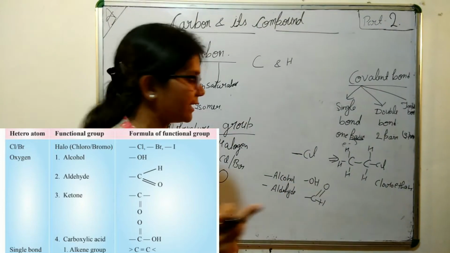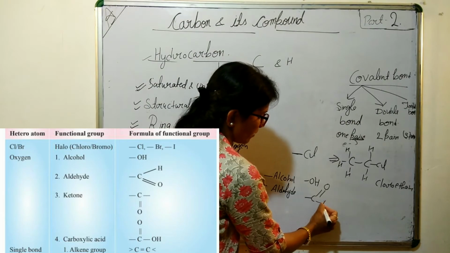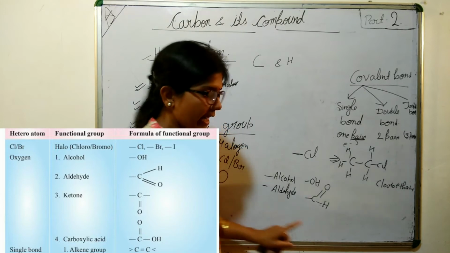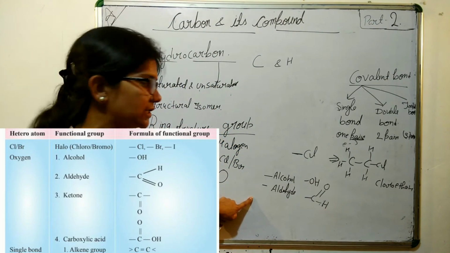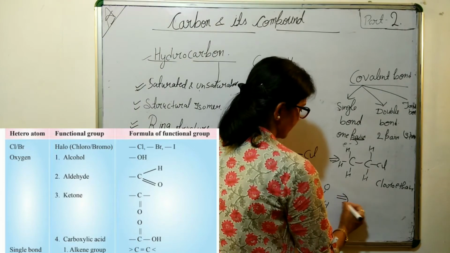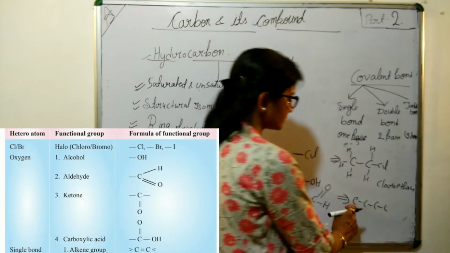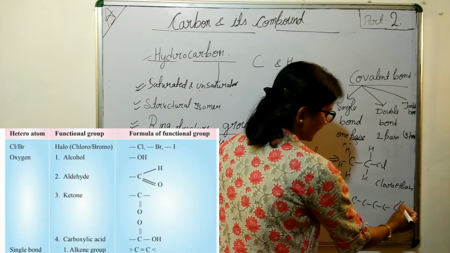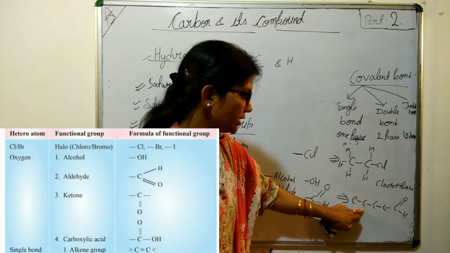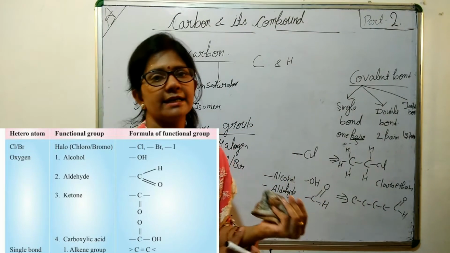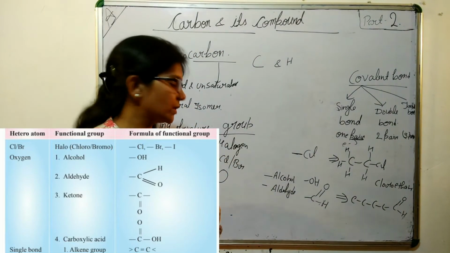Carbon has 4 valency, 2 valency satisfied by oxygen, 1 by hydrogen, and the one to which the carbon chain will join. If it is your carbon chain and I attach this aldehyde group here, it is your 1 2 3 4 butane aldehyde, or butanal we actually call this.